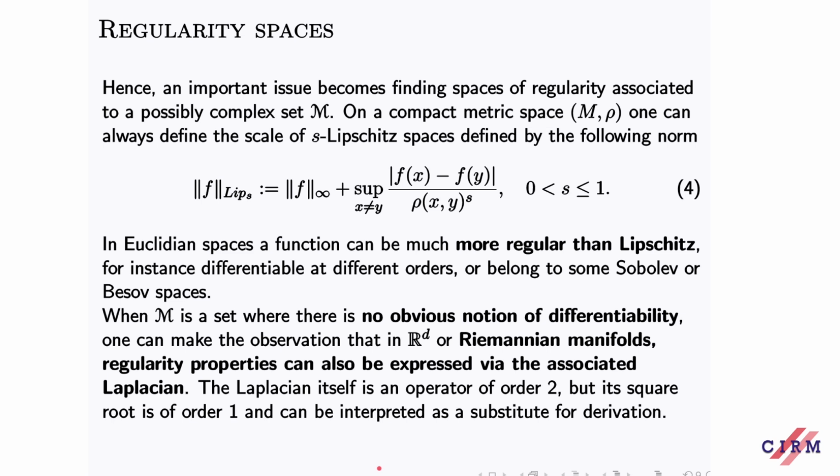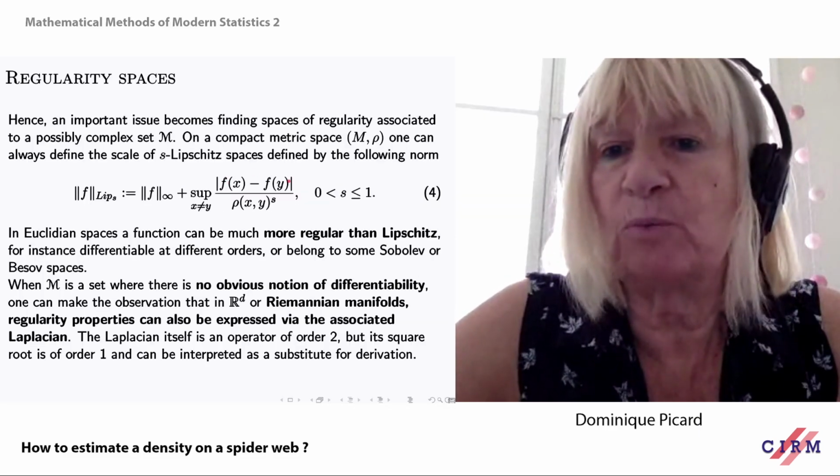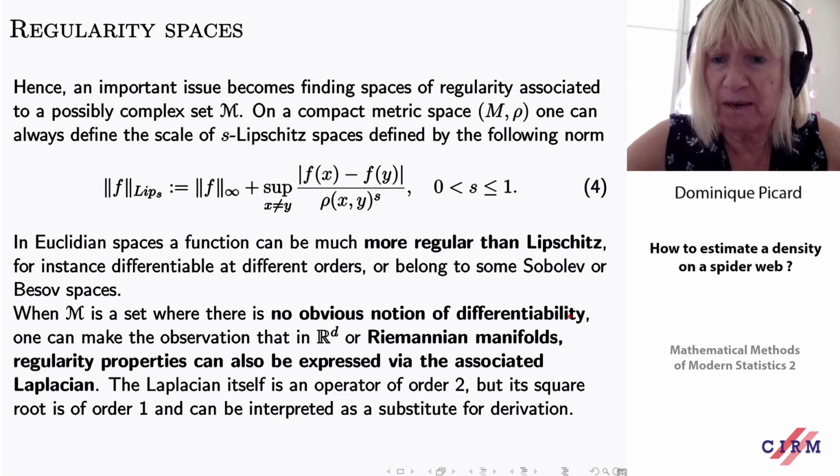Of course, we can always use Lipschitz spaces, because Lipschitz spaces can always be evaluated as soon as you have a distance. The problem with Lipschitz spaces is that they just allow regularity up to 1. If we want to go further, then we need something else.